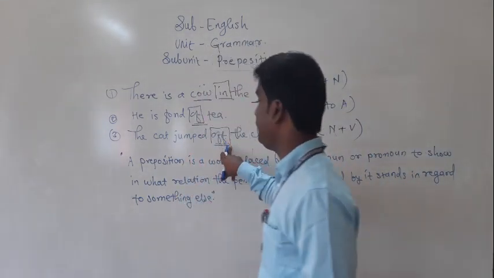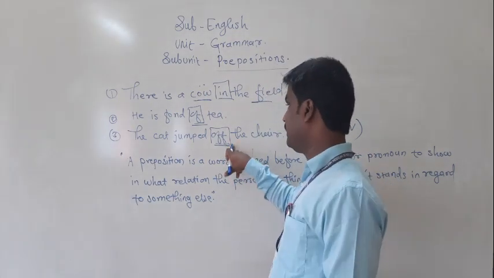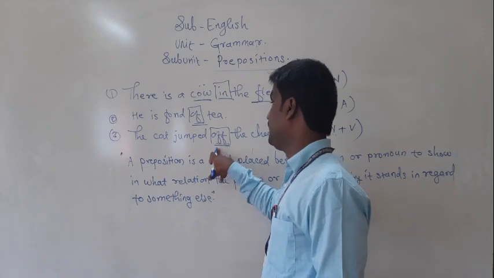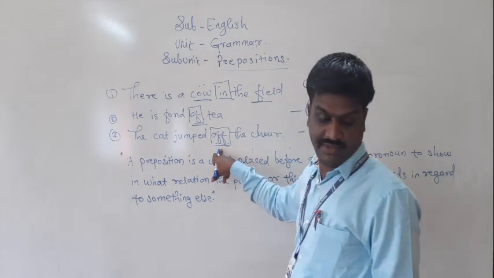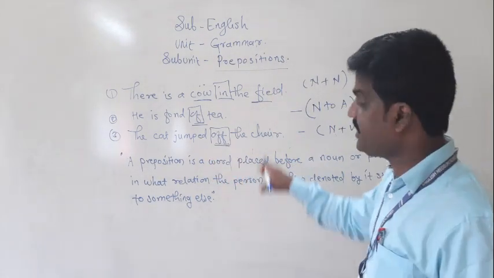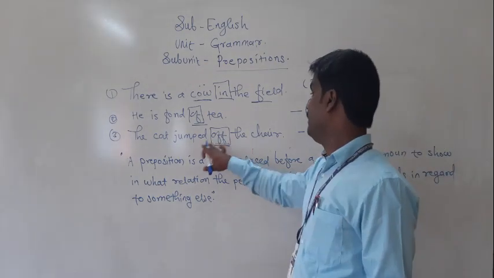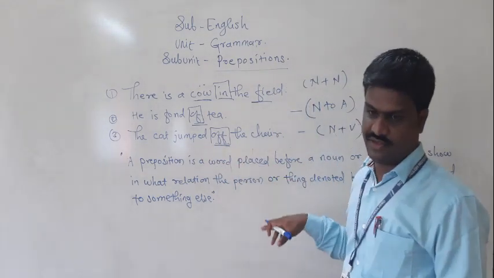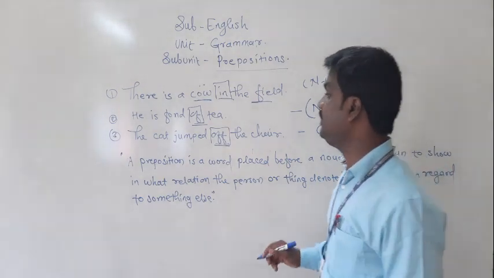In the third statement, look here: the cat jumped off the chair.